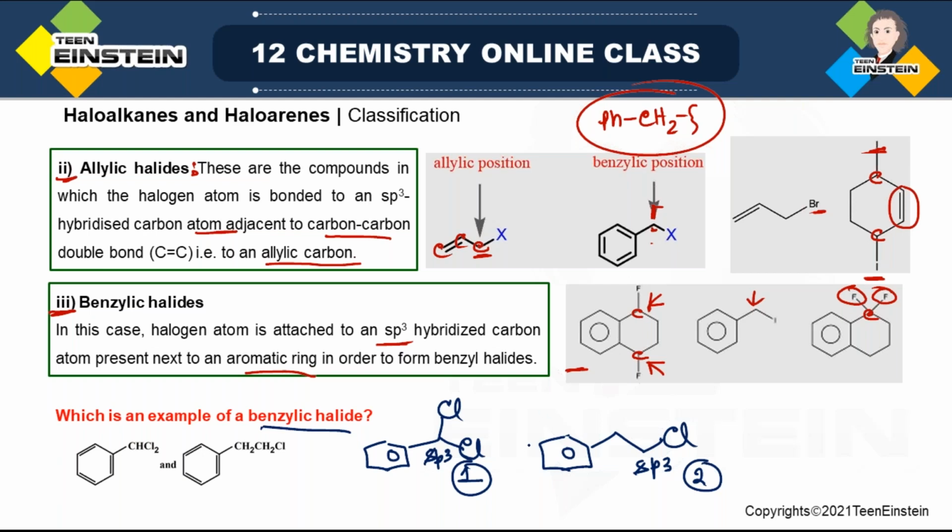The first one is benzylic halide because this carbon is at the benzylic position. But in the second molecule, this carbon is the benzylic carbon, but this carbon is not attached to halogen. So we cannot call it benzylic halide. So one is correct, not the second one. Any doubt?